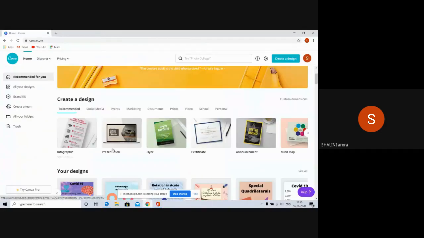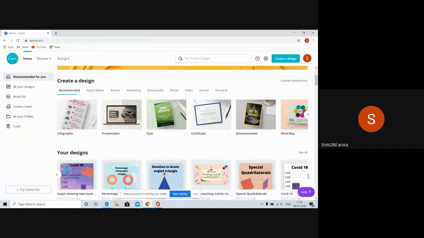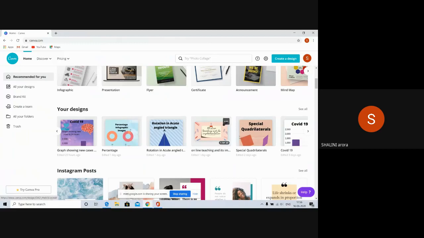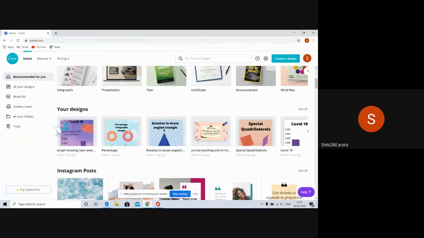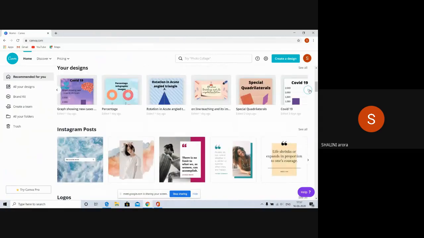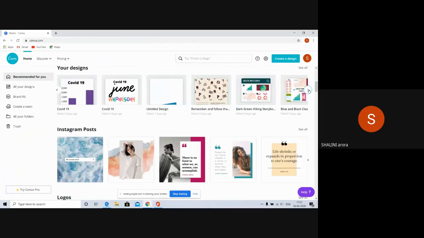So lastly, I would like to say, like this we can make our own infographics. See, these are all created by me. We can make so many on our own.